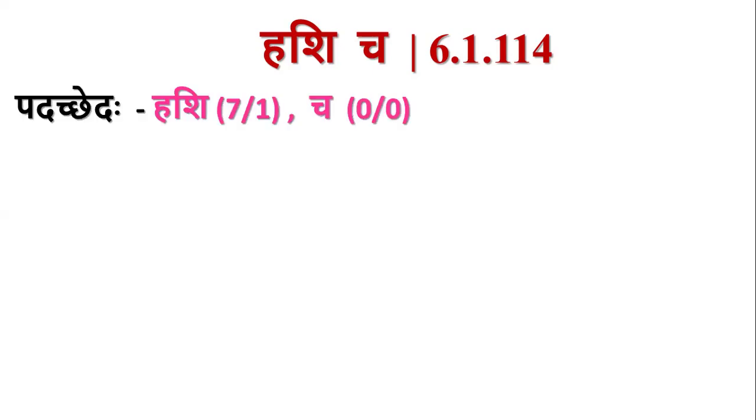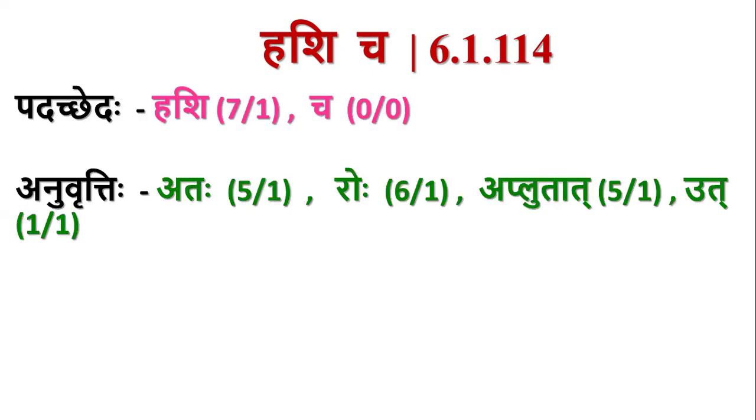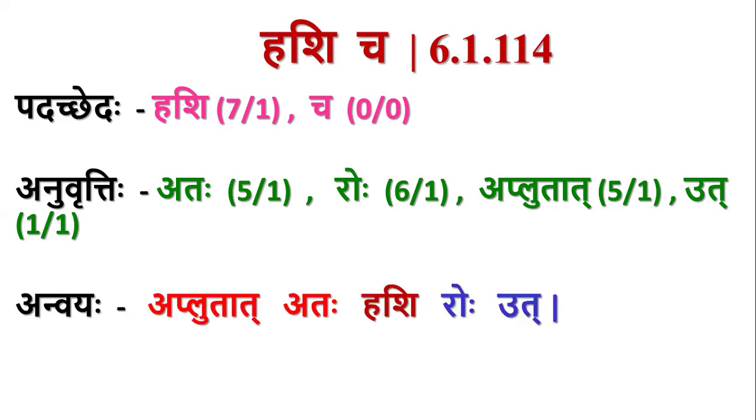Okay, the next sutra is ashicha. Ashicha means this ukaradesha will be there even when there is ash letter. Ashicha, ataha, roho, aplutad, with all these come as anuvritti from the previous sutra. Only that instead of ati, we have ashi. So that roho ut is applicable when there is rasvakara ati or ashi. There should be rasvakara or there should be ash letter. Aplutadataha ashi roho ut.